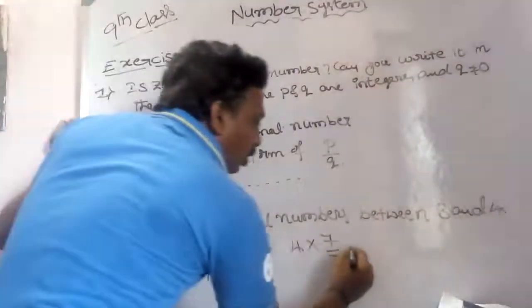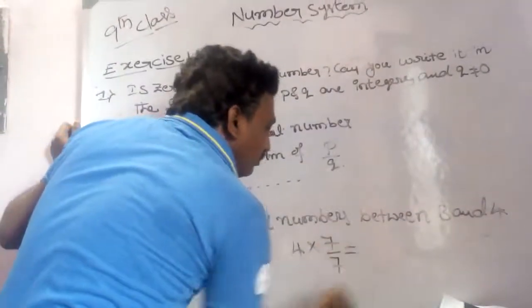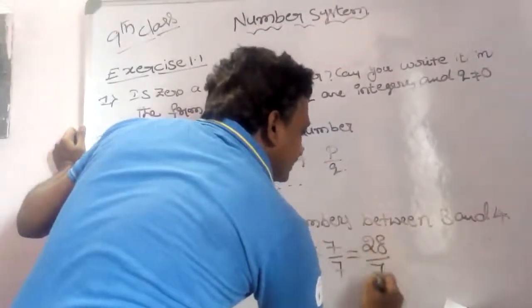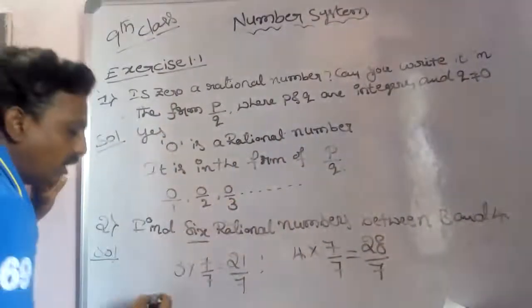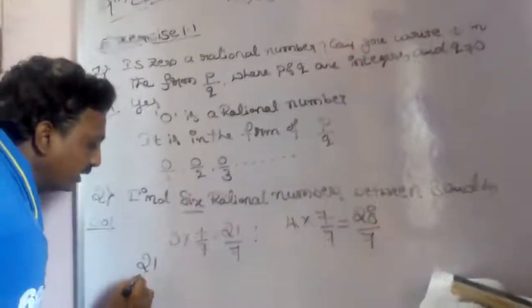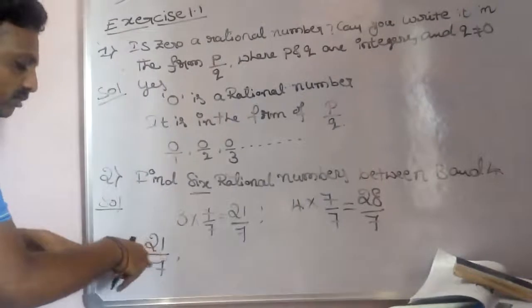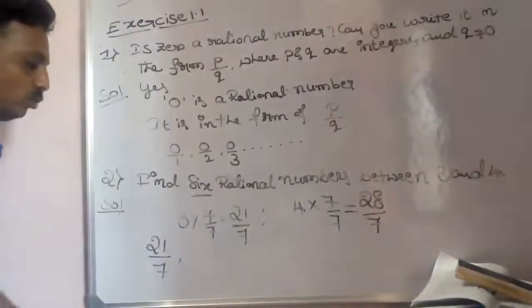So how much is this? 7 4s are 28, so 28 by 7. Observe this: 21 by 7, 7 3s are 21, so again we get 3 only.